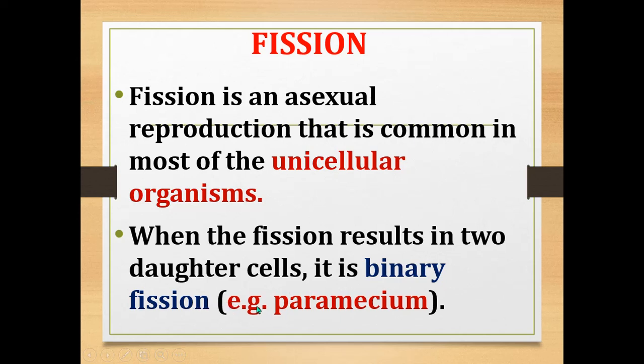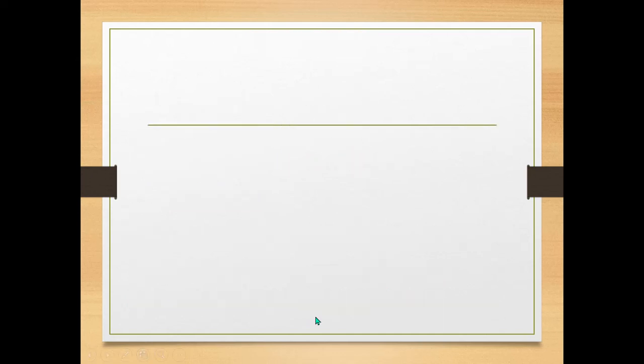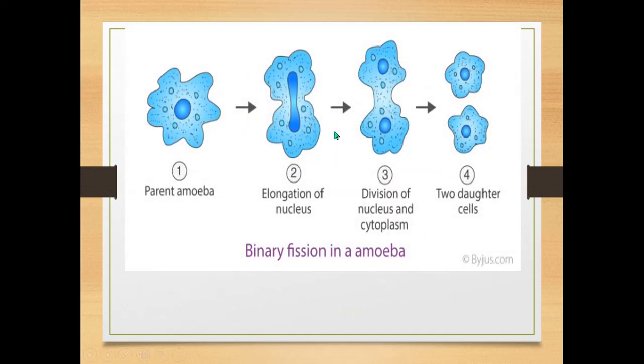An example of an organism in which binary fission takes place is Paramecium. Here you can see the binary fission which occurs in amoeba. You know amoeba is a unicellular organism, isn't it? First there will be an elongation of the nucleus. After that the nucleus will divide and the cytoplasm also starts to divide, and then they get separated into two daughter cells. One single cell divided into two daughter cells is called binary fission.